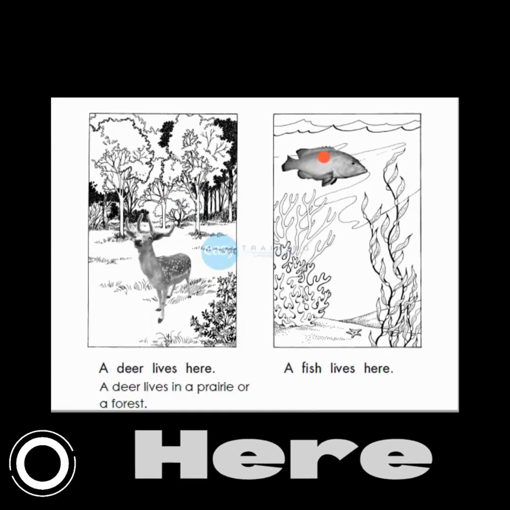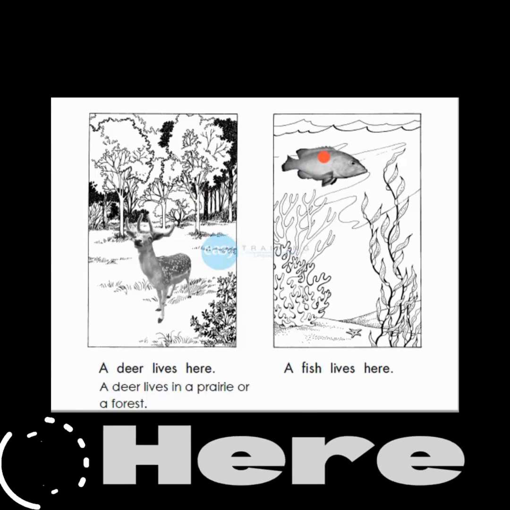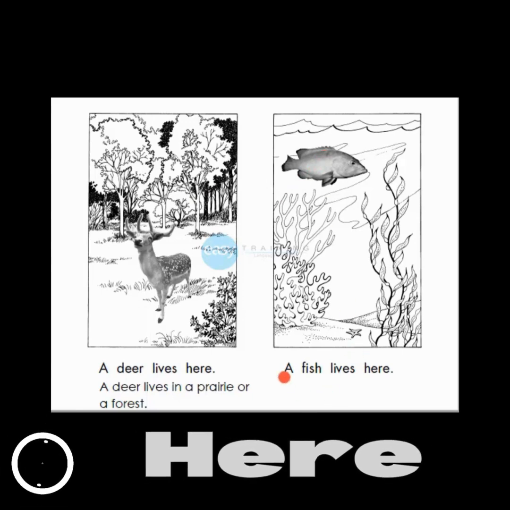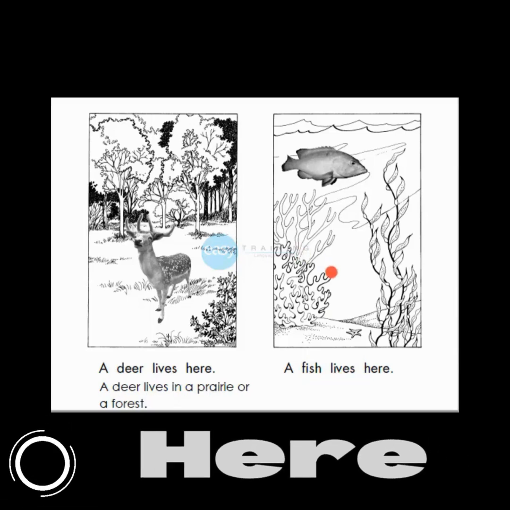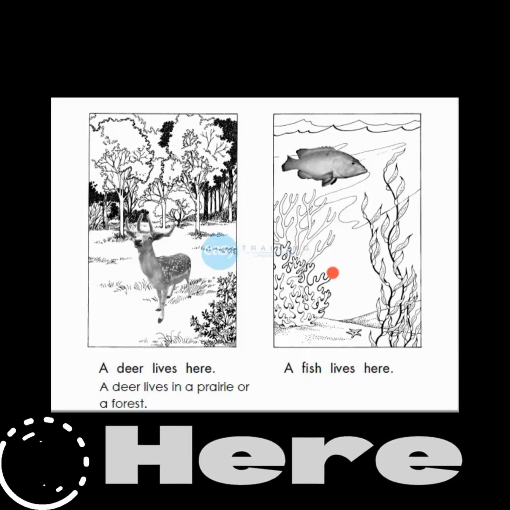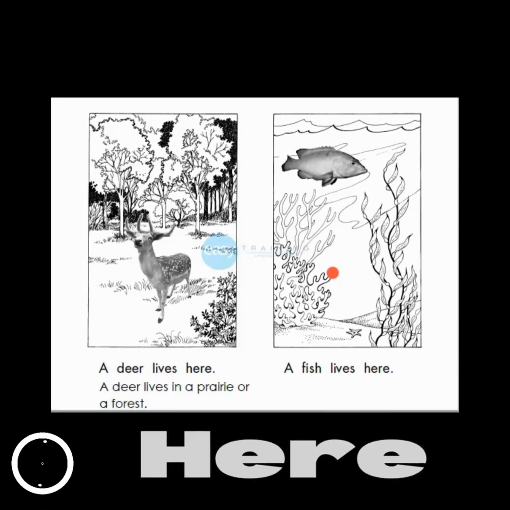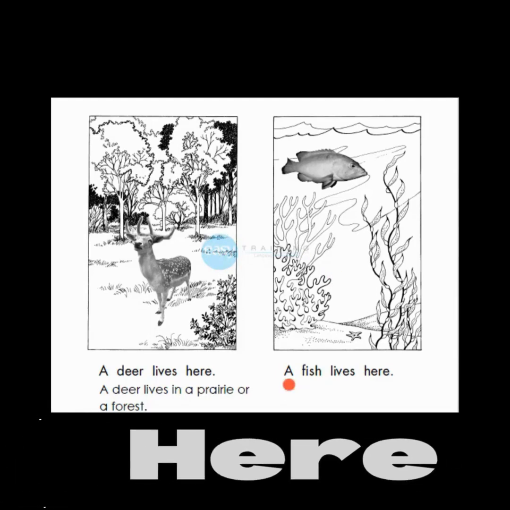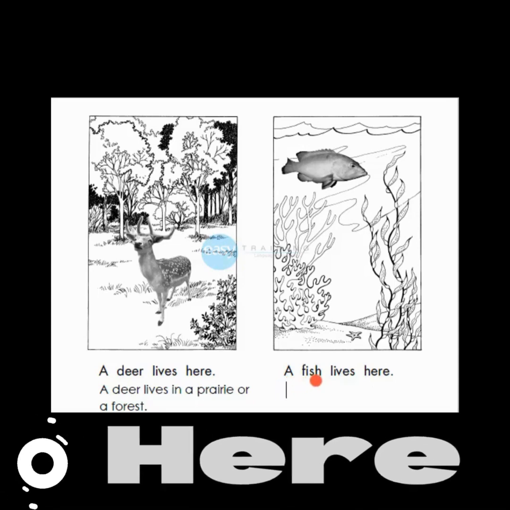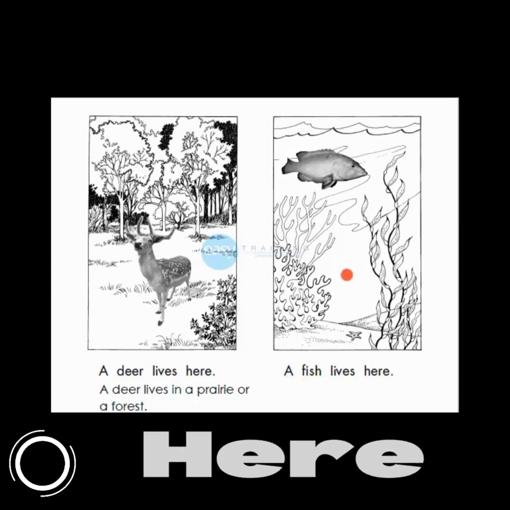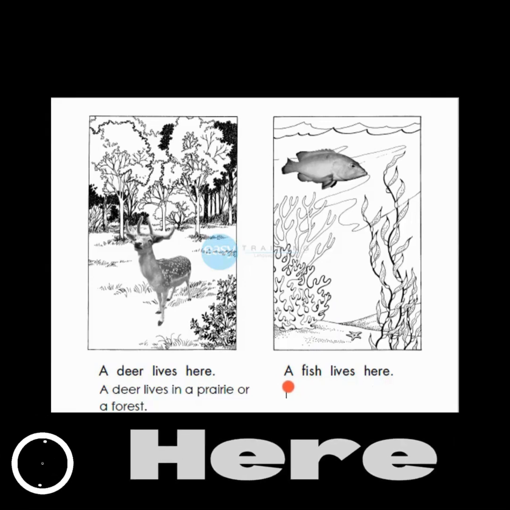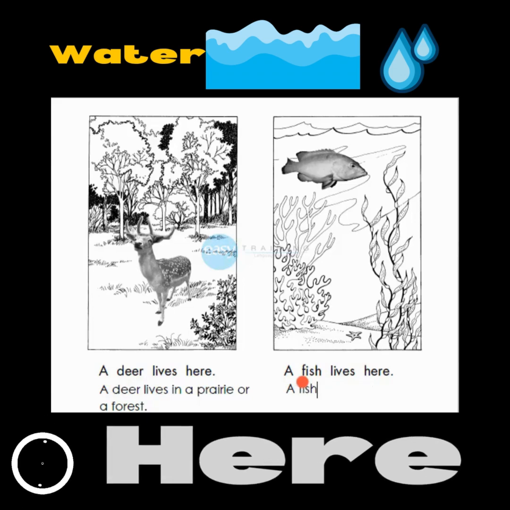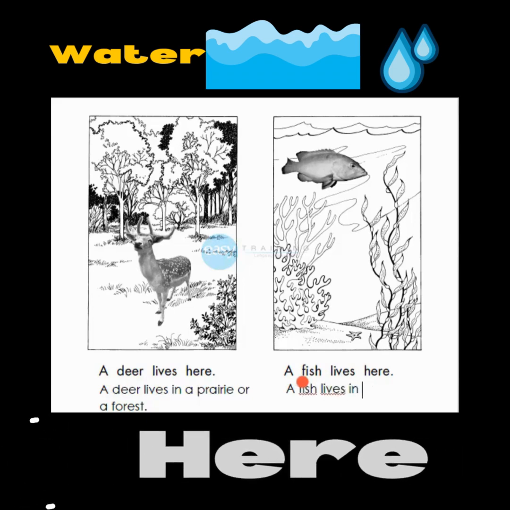Next, a fish. This is a fish. A fish lives here. Here. In this place. A fish lives in water. This is water. A fish lives in water. Let me write this. A fish lives in water.